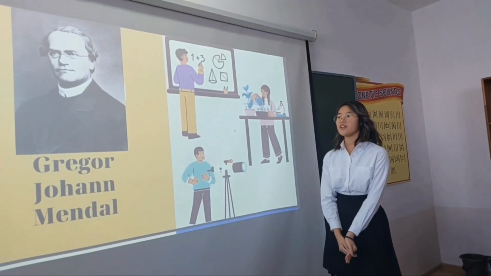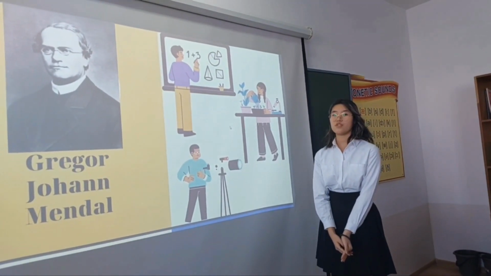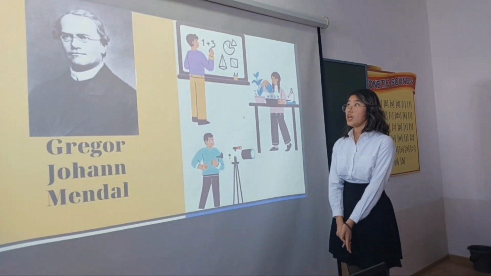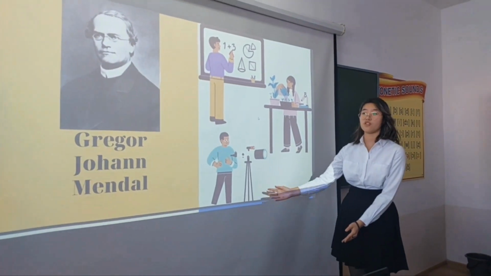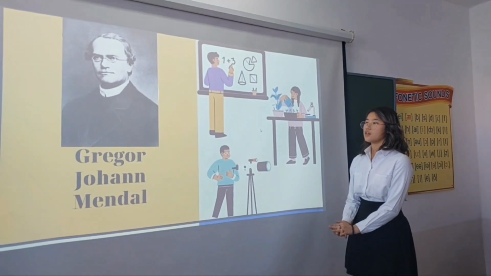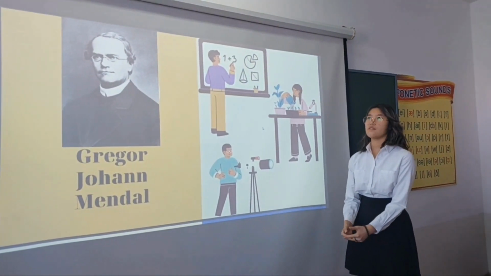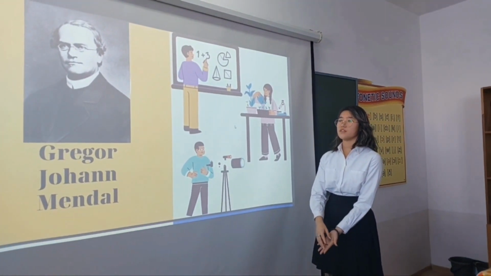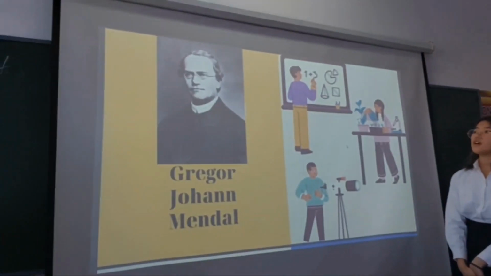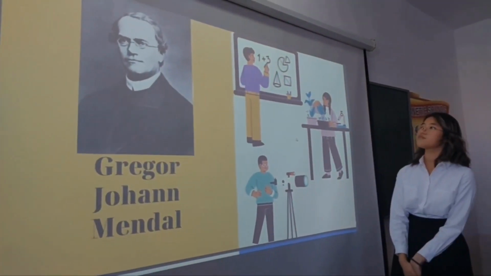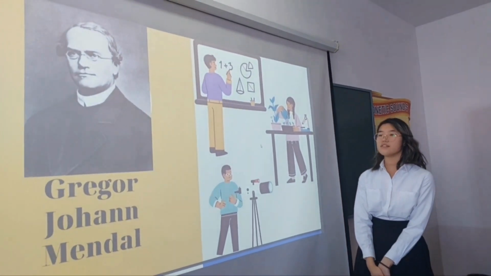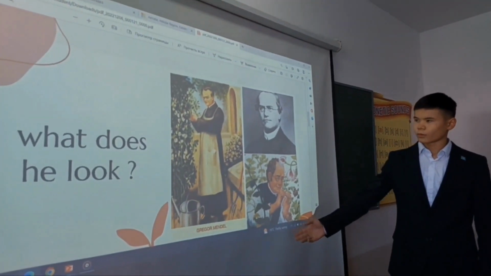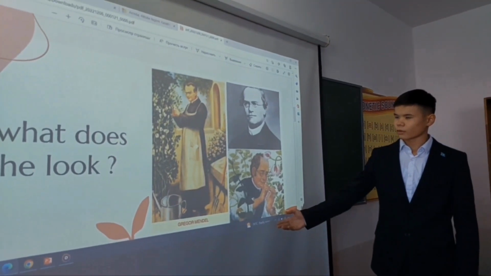Who is Gregor Mendel? Gregor Johann Mendel was born 20 July 1822 and died 6 January 1884. He was a biologist and meteorologist. Gregor Mendel is known as the father of genetics. He was a professional who loved to study plants, or pea plants. You can see he liked plants and flowers, and he studied them.